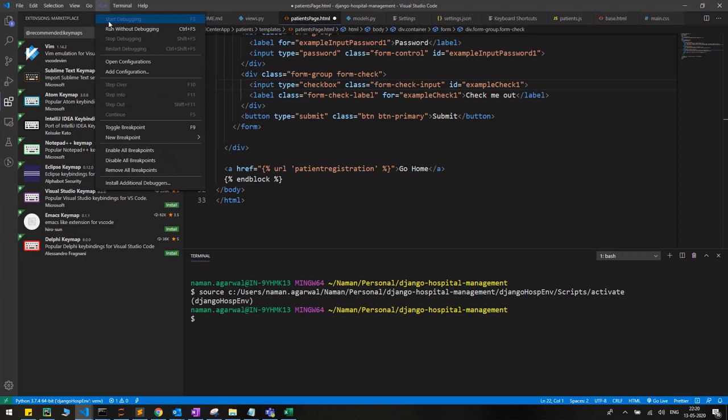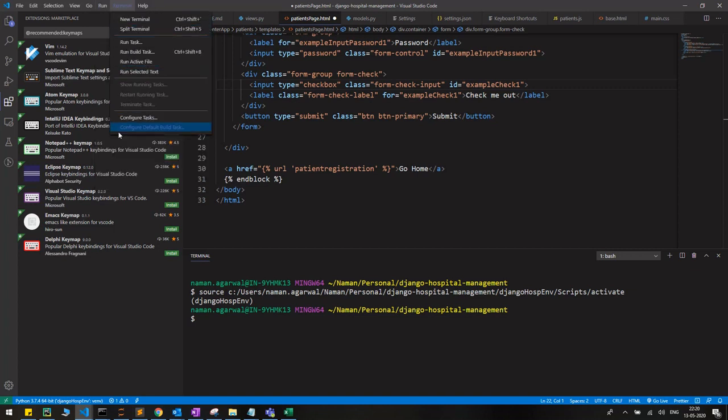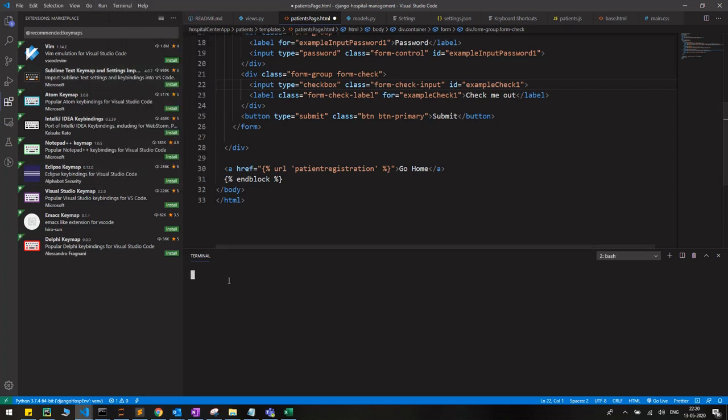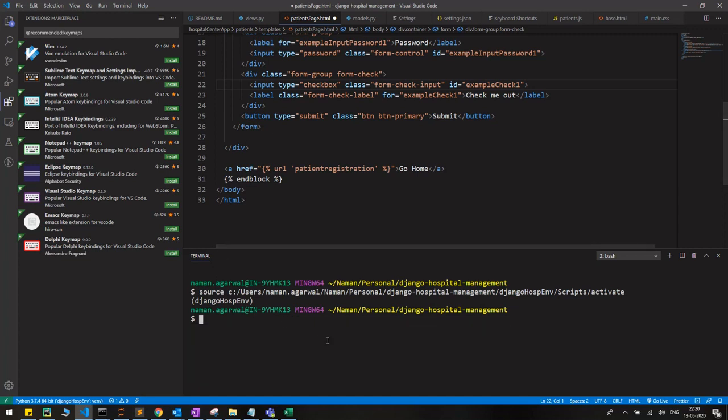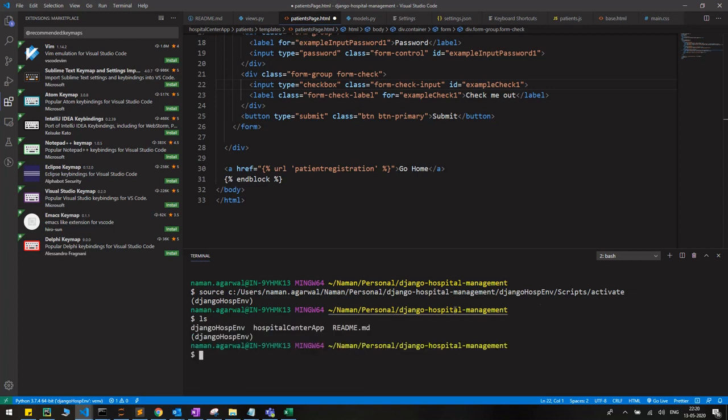Now going to run, where we have start debugging, run without debugging, configurations and add configurations. When we use the Django server, we need certain configurations to run in debugging mode, right? Then we have the terminal. This will open a new terminal at the bottom, as you can see. I am on Windows, but still I am able to get the bash terminal. This is one very good feature.